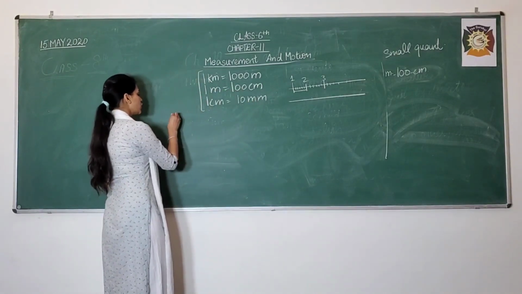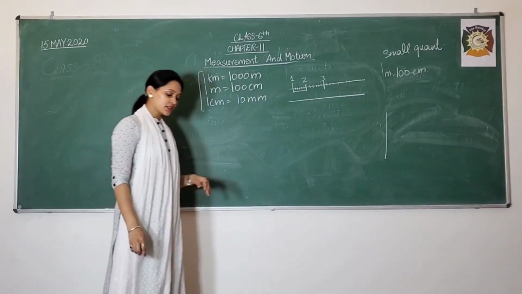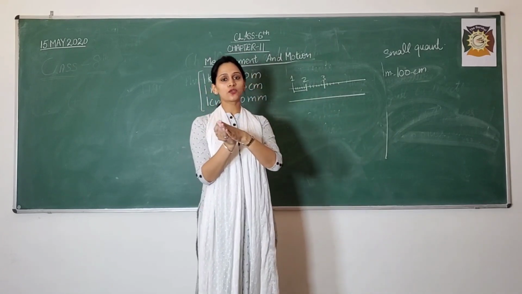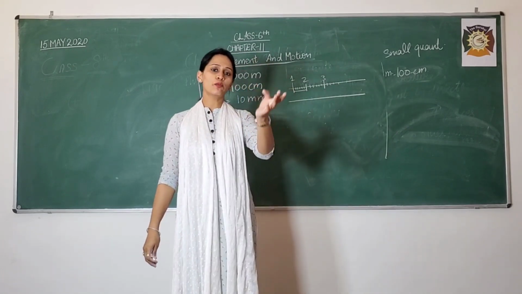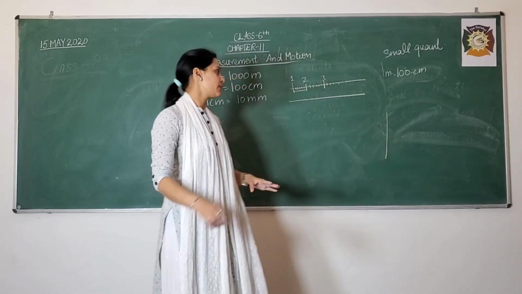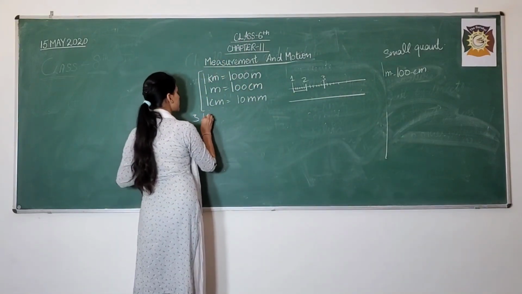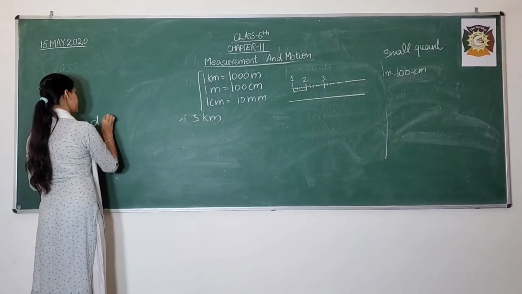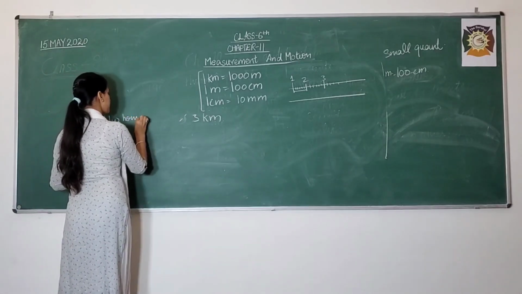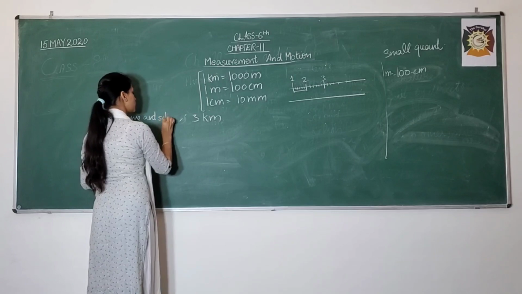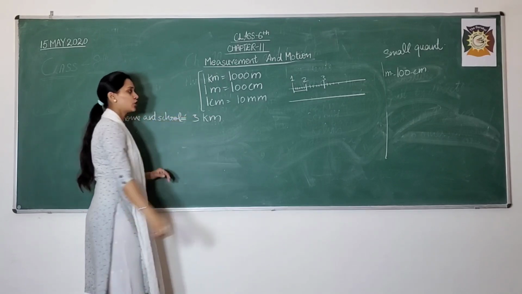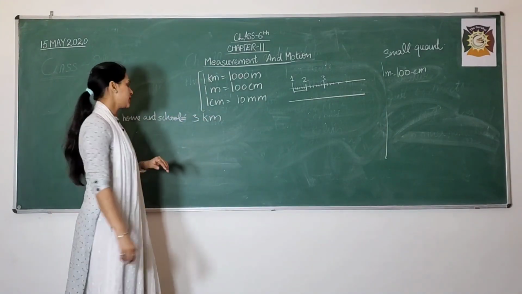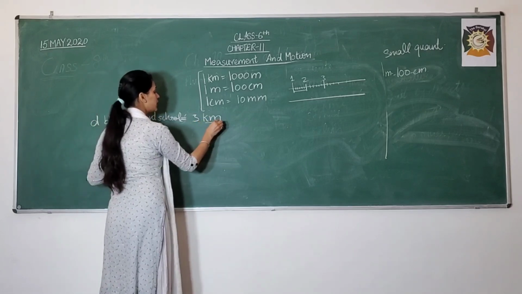Suppose I tell you that the distance between your home and the school is 3 kilometers, and I tell you to change this 3 kilometers into meters. Then how will you change it? In 3 kilometers how many meters are there?